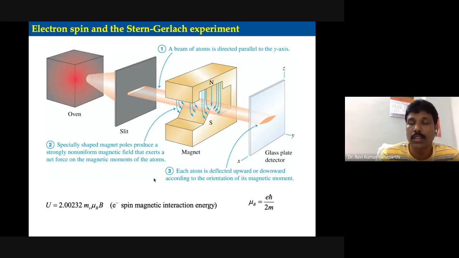For s orbitals, since they are spherically symmetric, there is no angular momentum. In fact, since there is no angular momentum, the dipole moment means it doesn't behave like a tiny magnet. So the magnetic moment of all s orbitals is 0. But what is observed is something different when people have done experiments.